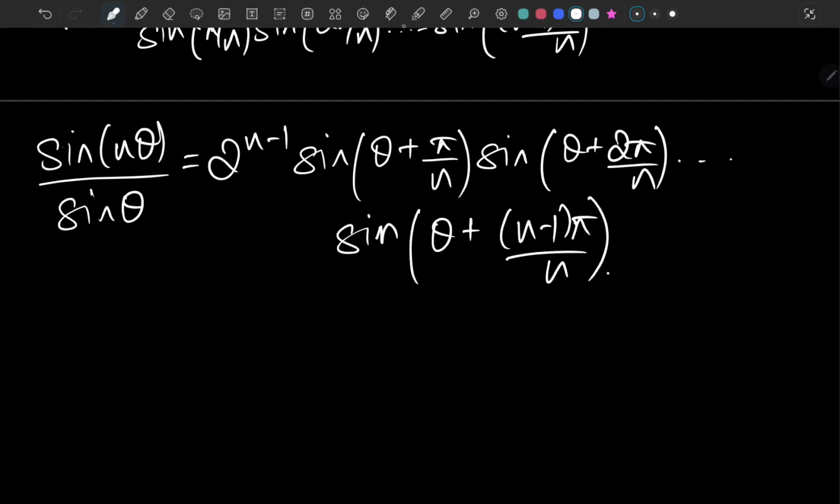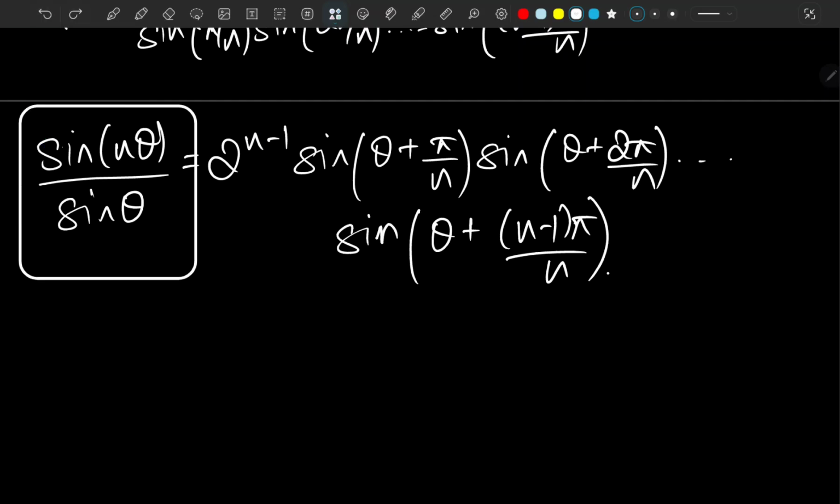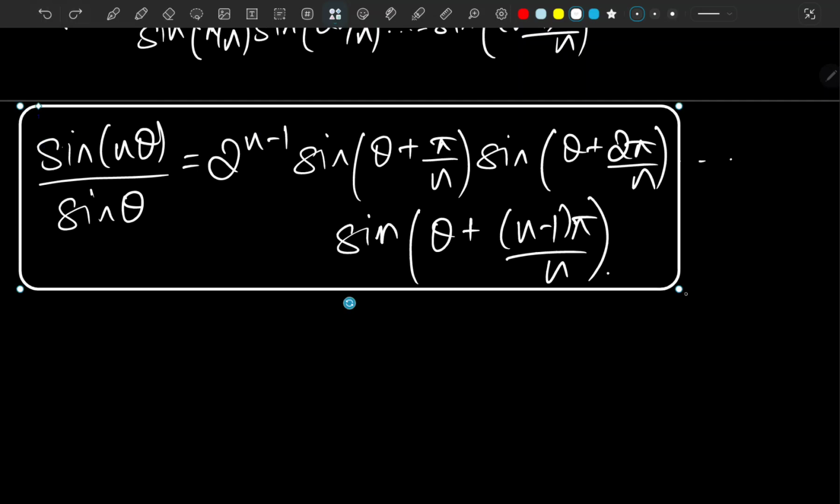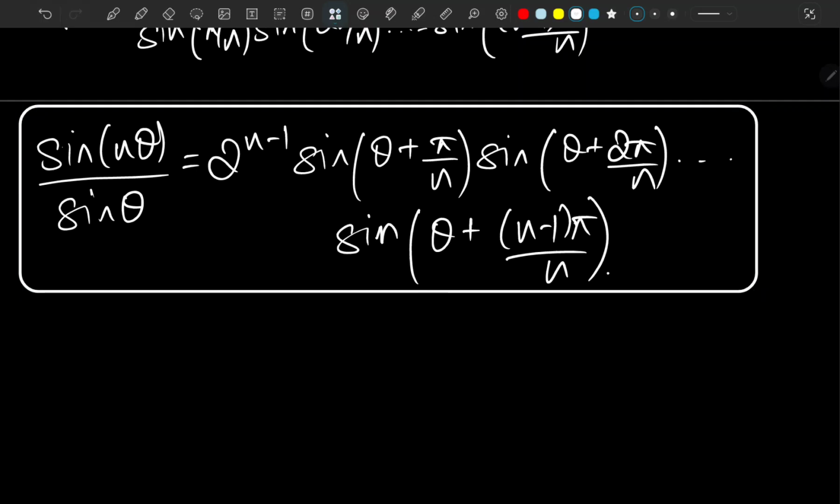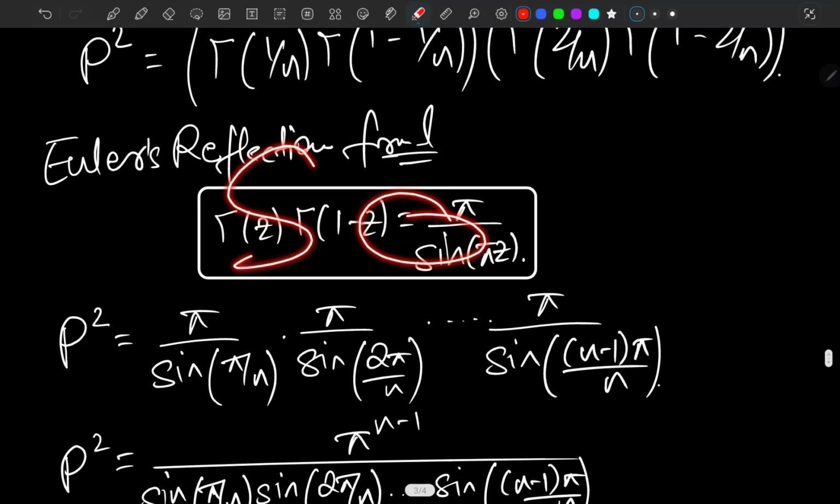This is the crucial identity, along with Euler's reflection formula, and I have proved this one as well. I'm going to paste the links of both of these in the description box of this video.